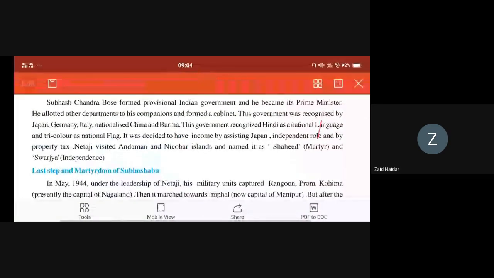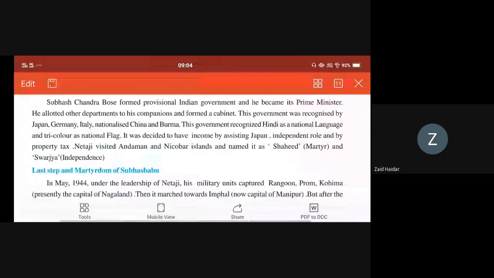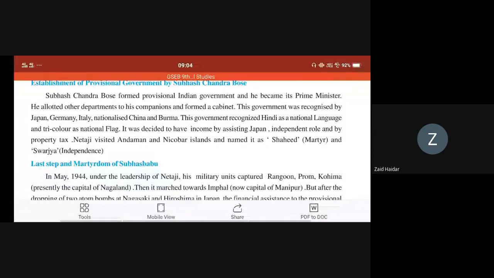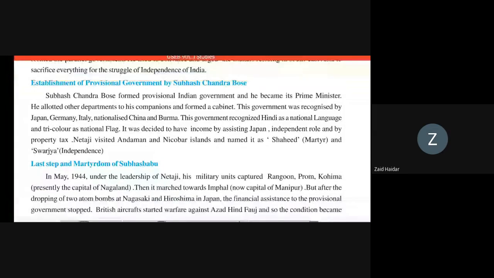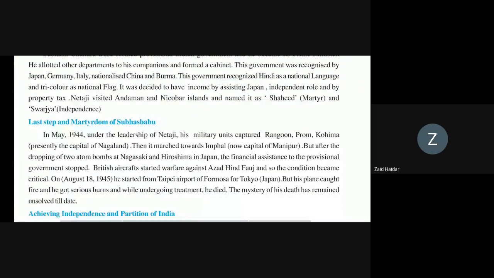First of all, he established the provisional government and became the prime minister. Then he also established its government in Japan, Germany, Italy, and nationalized China and Burma. Then this government recognized Hindi as a national language and our tricolor flag as the national flag. Then he visited the Andaman and Nicobar Islands, which were named Shahid and Swarajya. Then the last step was in May 1944, when he captured military units from Rangoon to Kohima.